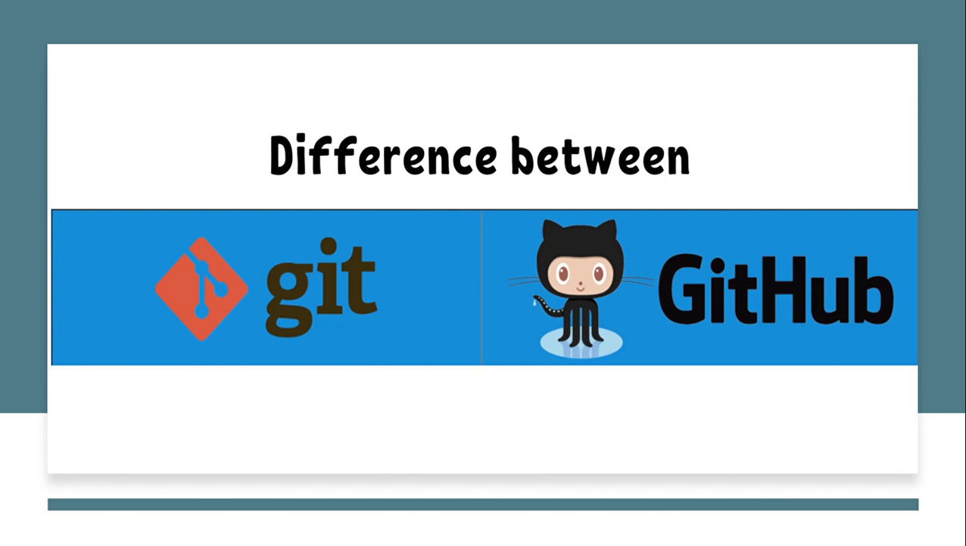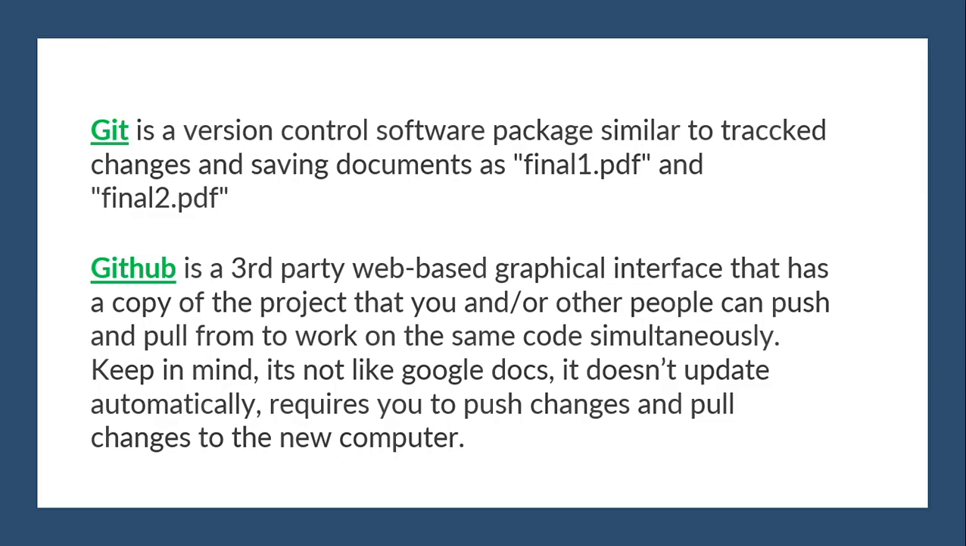Many times people are confused on Git versus GitHub. So that's why we thought to create this video to clear the confusion. So Git is a version control software package, similar to the track changes and saving documents as final 1.pdf and final 2.pdf. So this is a version control system, VCS.